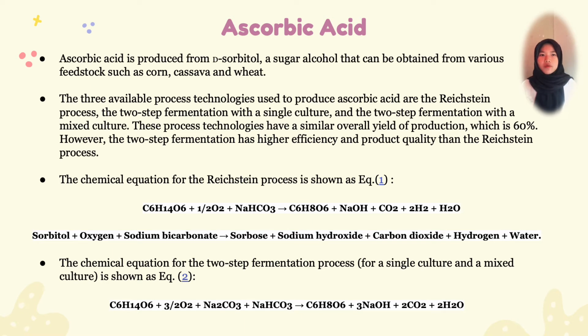Ascorbic acid is produced from D-sorbitol, a sugar alcohol that can be obtained from various food stocks such as corn, cassava, and wheat. Next, the three available process technologies used to produce ascorbic acid are the Reichstein process, the two-step fermentation with a single culture, and the two-step fermentation with a mixed culture.